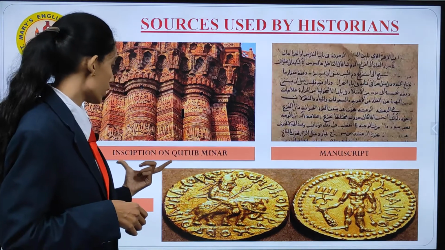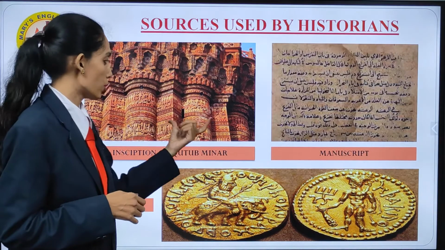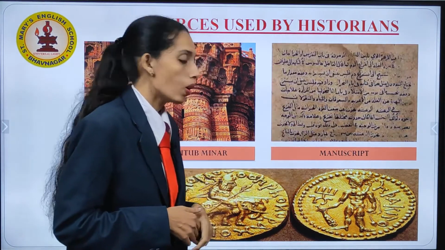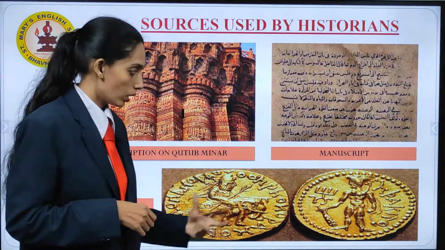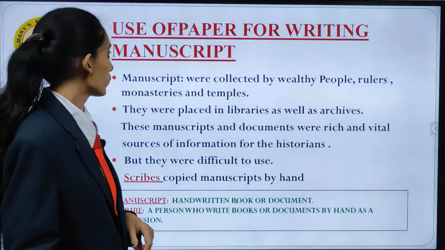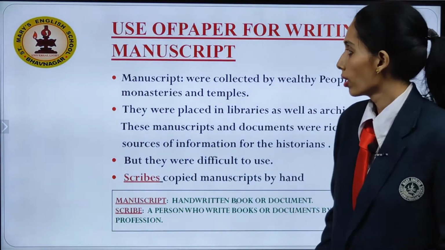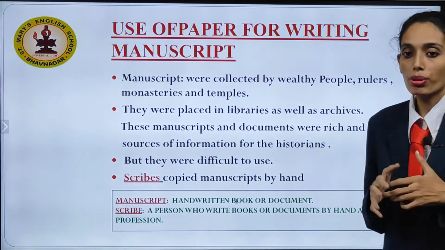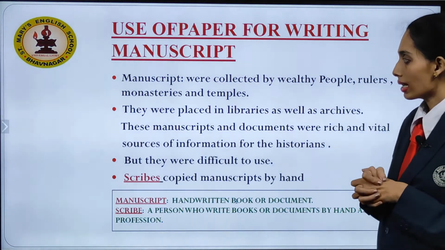Here you can see inscription on Qutub Minar. All the detailing work which you can see, manuscript, all the things are written in Arabic language, coins which were used in earlier time period, use of paper for writing, manuscripts. Manuscripts were collected. We used to collect wealthy people, rulers, monasteries and temples.